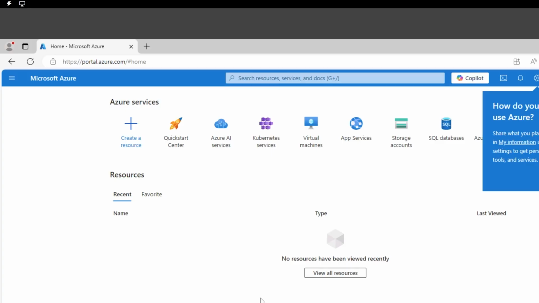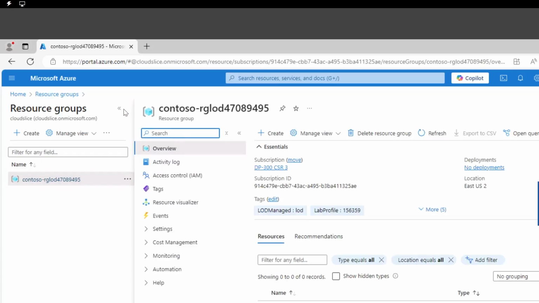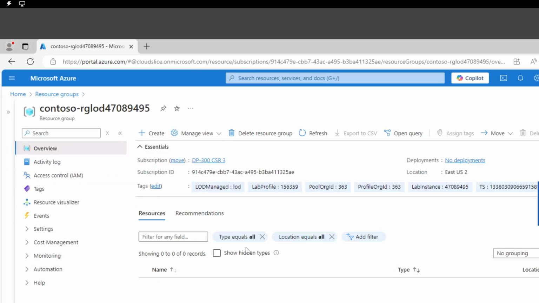As part of this pre-built demo environment, there are no resources deployed, but there is a resource group. Interestingly, I'm paying attention to the location. This resource group is deployed in East US 2, so all of the resources that I will deploy as part of this demo will be placed in that specific location.